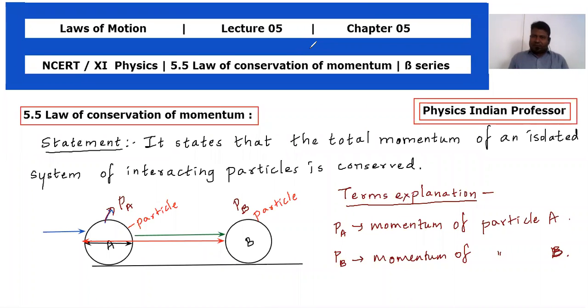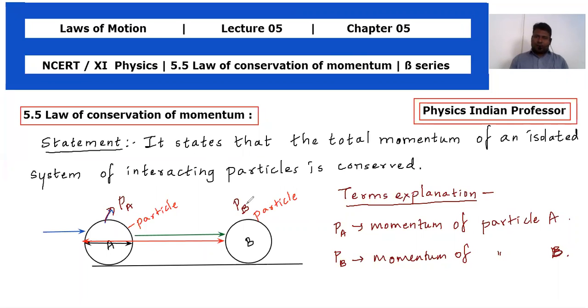ठीक है, since we are discussing about momentum, तो सिर्फ ये momentum तक ठीक है, but when there is a collision होने के बाद to this event particularly we are going to divide into two parts, means the terms before collision, the terms after collision. तो मतलब momentum before collision के वक्त उसको कैसे refer किया जाएगा, and the momentum after collision how it will be going to get referred. तो ये चीज हमको observe करना है.